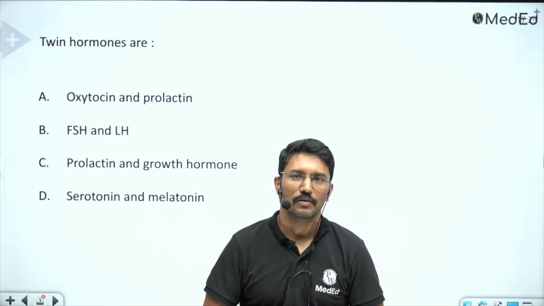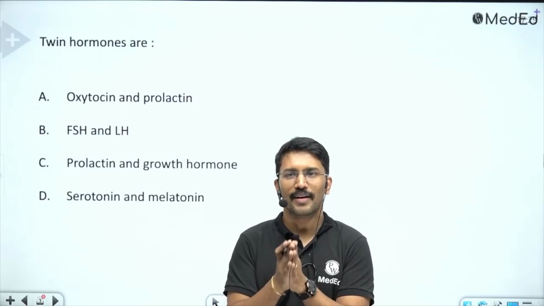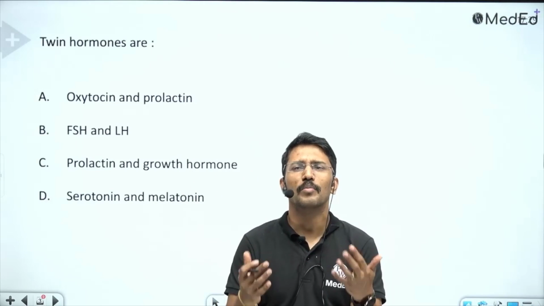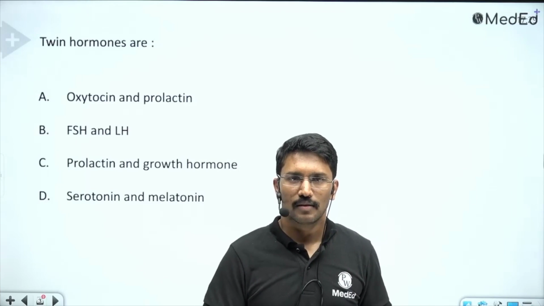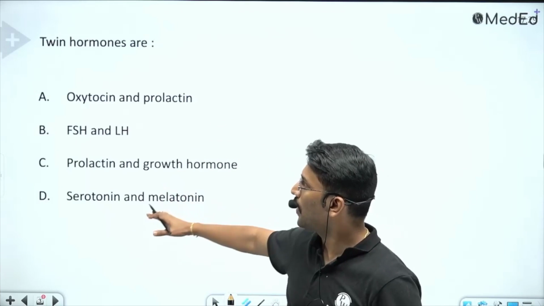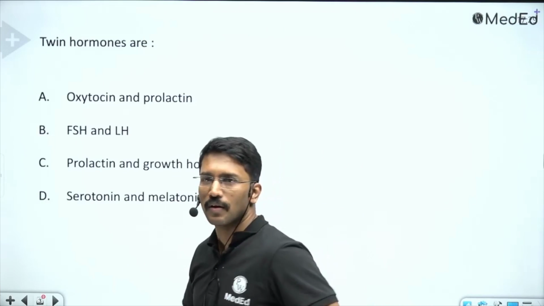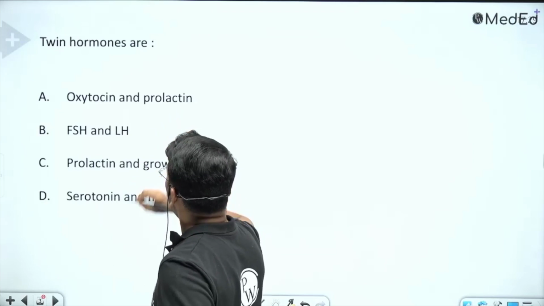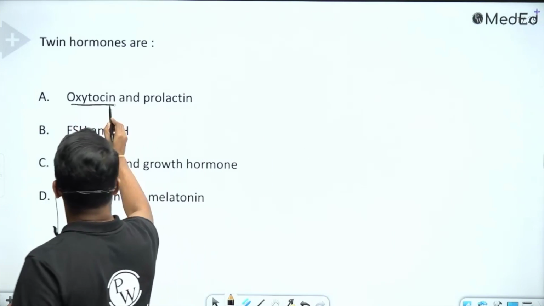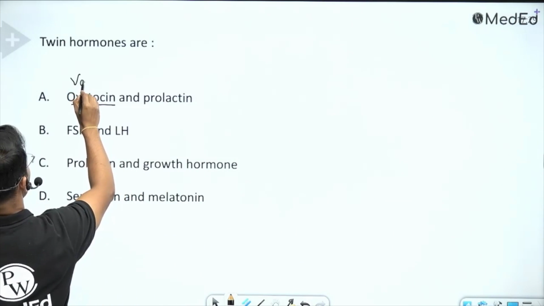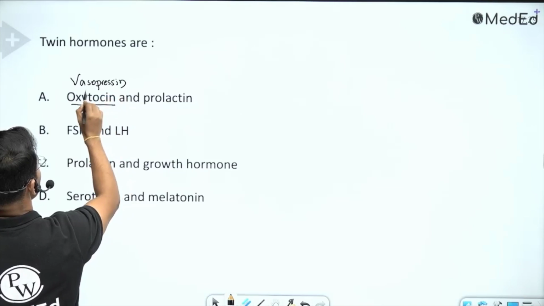Twin hormones are oxytocin, prolactin, FSH, LH, prolactin and growth hormone, serotonin and melatonin. Okay. Now, when do you call something as twin? When they have a lot of resemblance, right? So now among the pairs of hormones that you're seeing, which hormones have a lot of resemblance? Oxytocin and prolactin, do they have resemblance? No, right? Oxytocin and vasopressin have a lot of resemblance in their amino acid sequence, right?